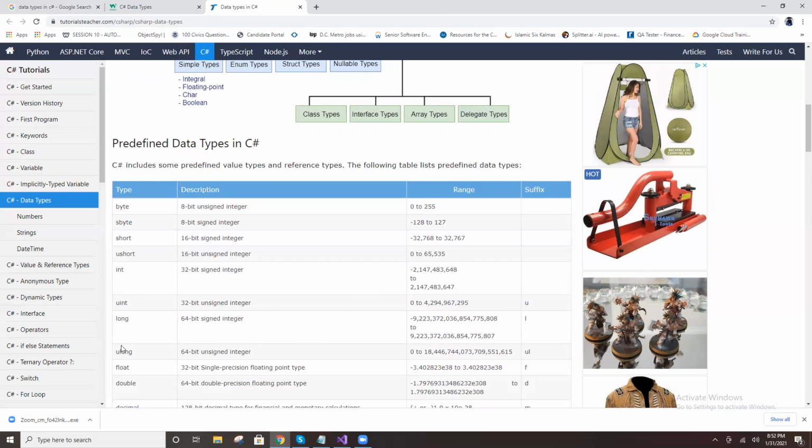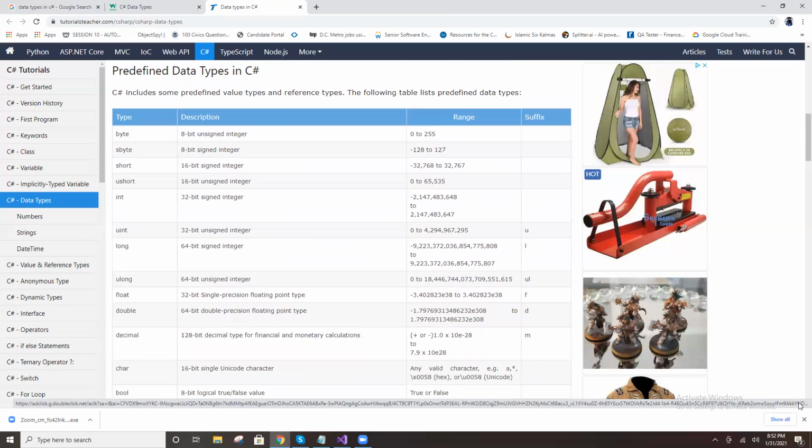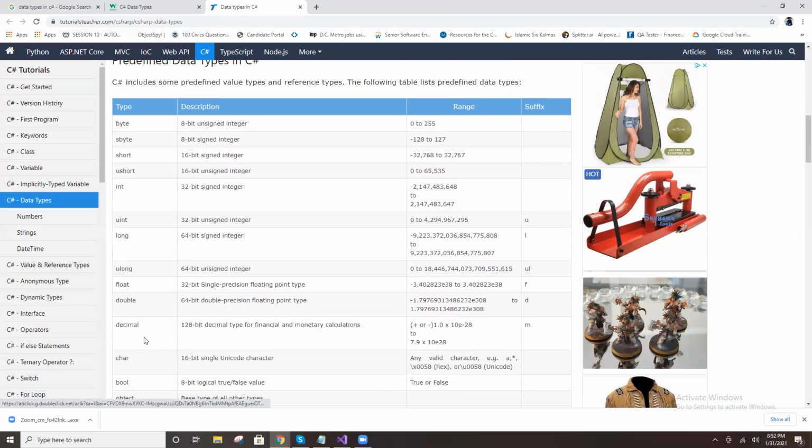Long is there, unsigned long is there. Float and double are there, but there is no unsigned float or unsigned double. Decimal is there. Only integer types have unsigned: unsigned int, unsigned long. That's it. These are the data types available in C#. Only these things.